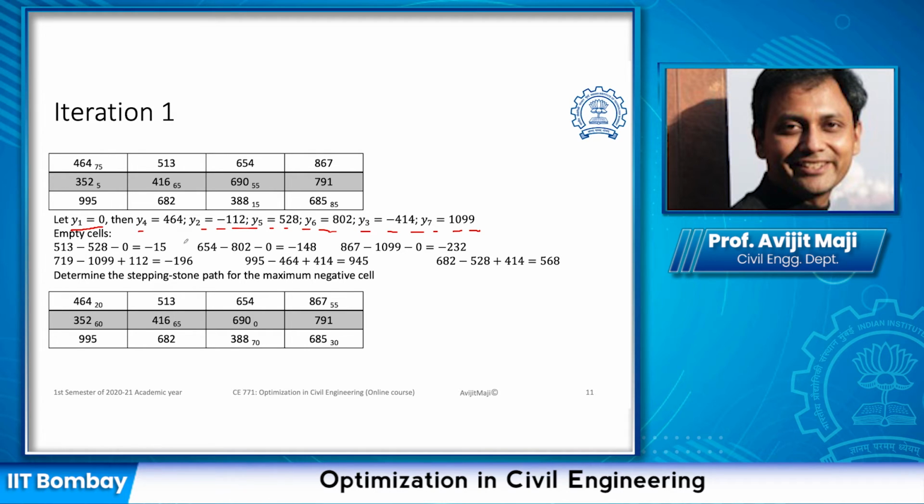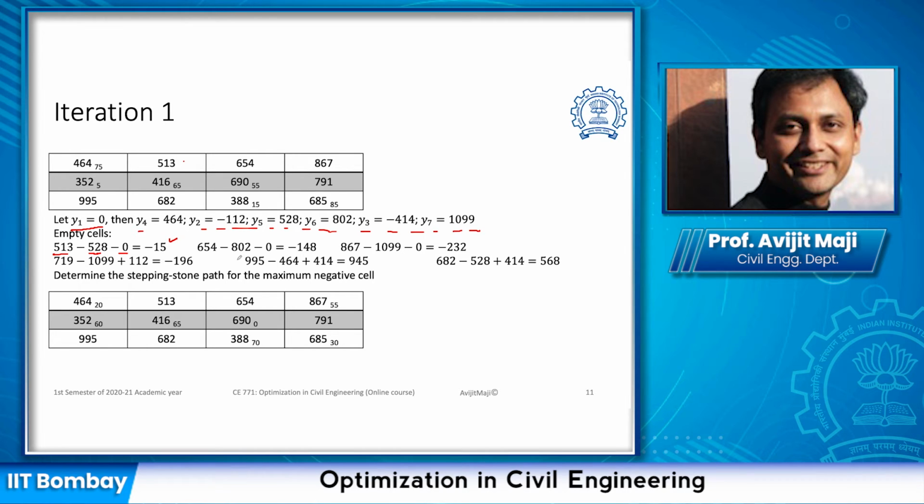Now we are going to solve and see what is the output for each of the empty cells. So if we go one by one, this is one of the empty cells, 513, and this was represented by y1 and y5. So 513 minus y5 and y1 is going to be negative 15.